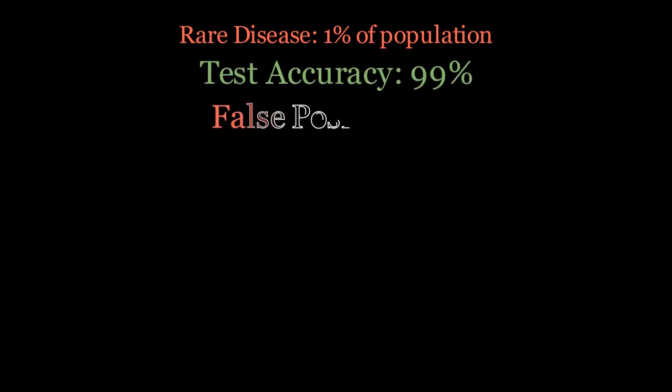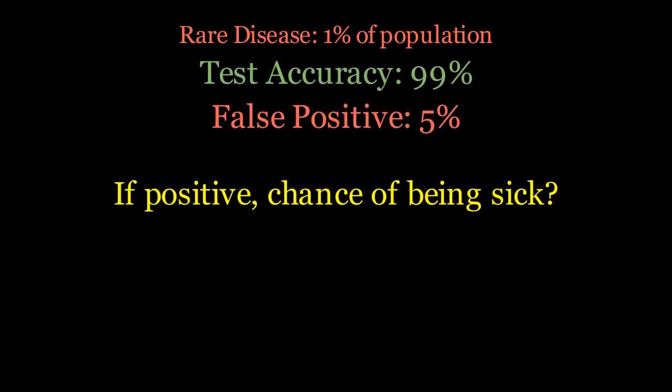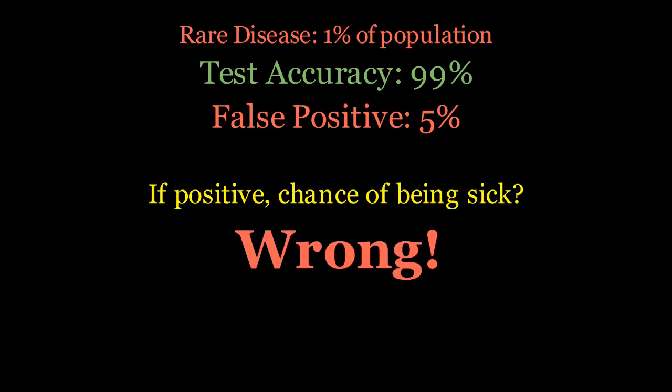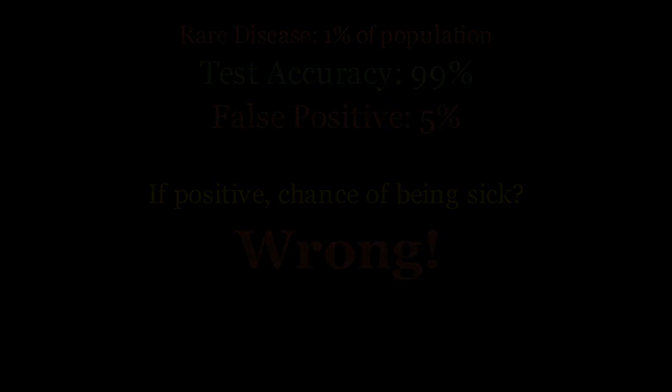Let's look at a classic medical example. Imagine a rare disease that only 1% of the population has. This is our prior. Now, we have a test that is 99% accurate if you are sick, but it also has a 5% false positive rate for healthy people. If you test positive, what is the probability you are actually sick? Most people instinctively yell 99%, but they are wrong.